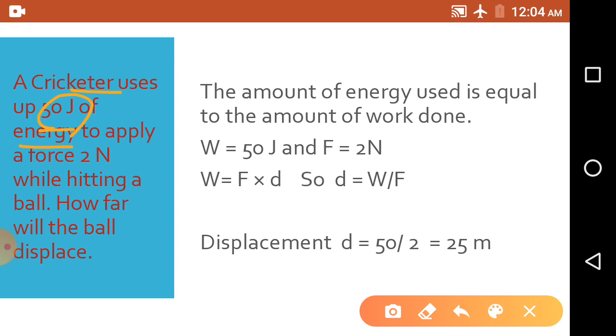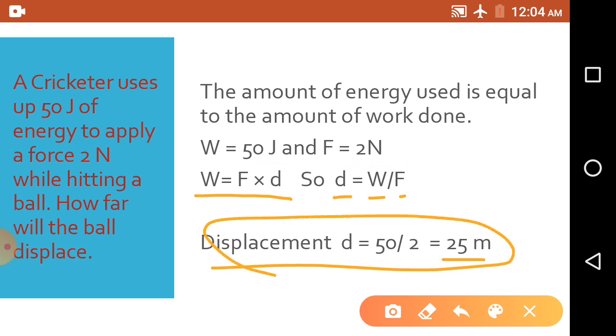This energy is actually the work. Whatever the utilization of energy is the amount of work, and the force is given as 2 Newton, and we know the relation W equal to F into D. So the displacement is equal to work done divided by force. 25 is the answer.